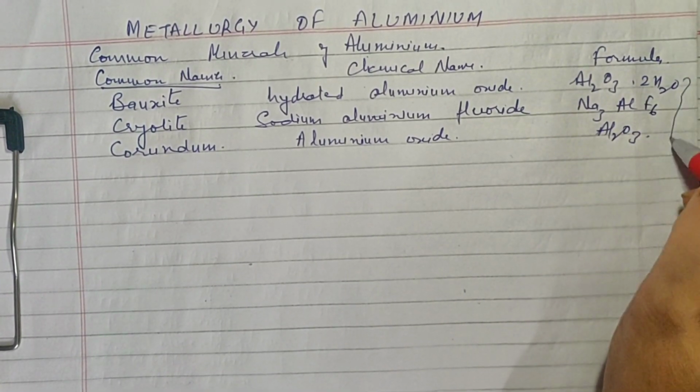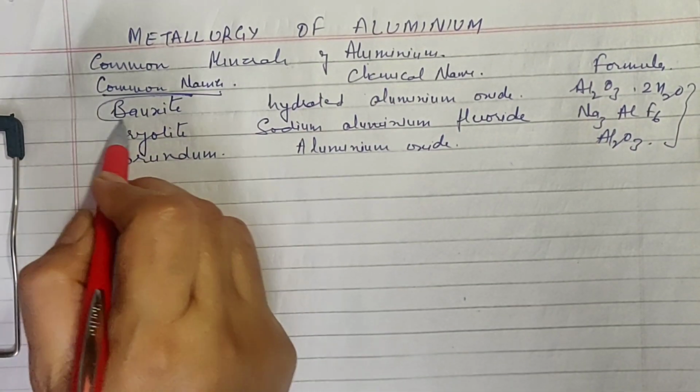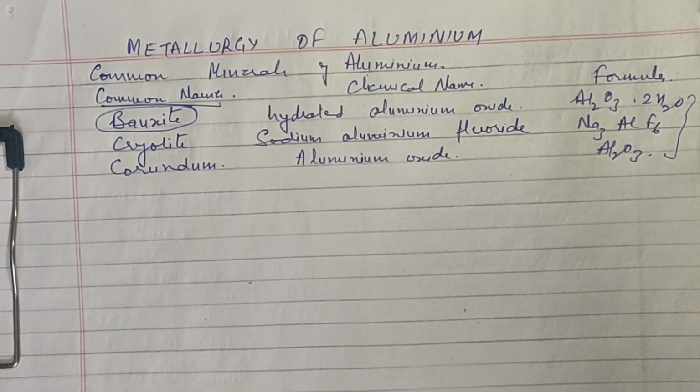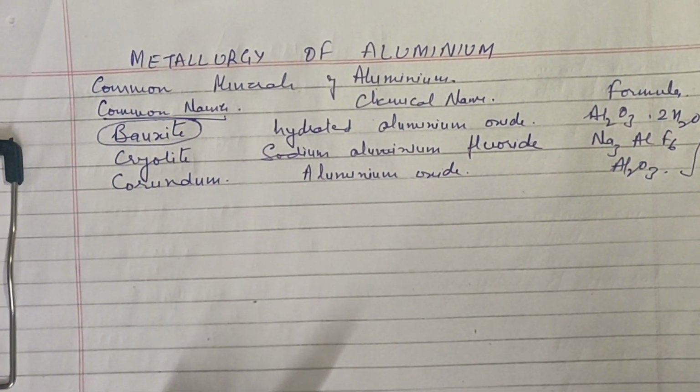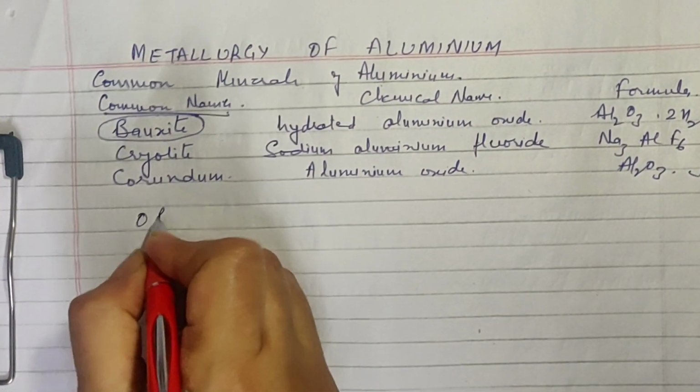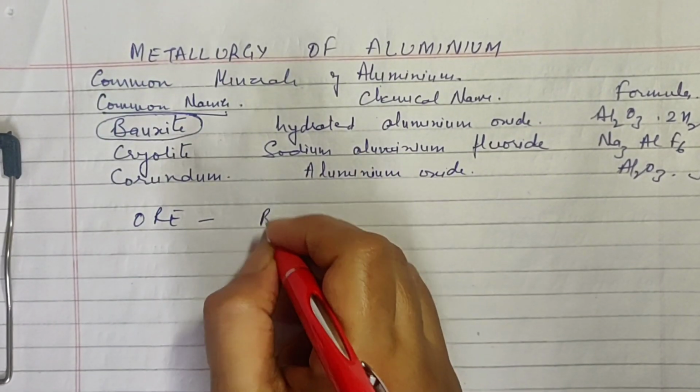Now out of these three minerals, bauxite is the one which gives you the aluminium metal most profitably. Alright, so the ore which is selected is bauxite.